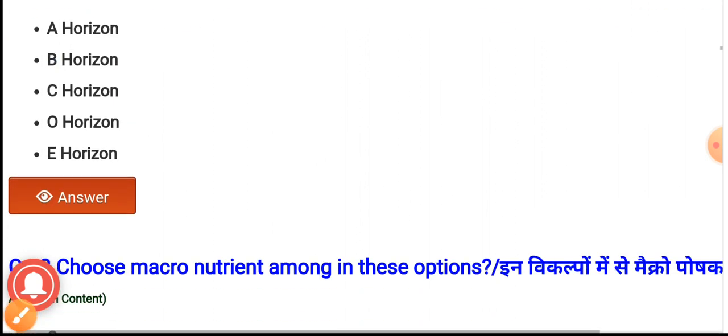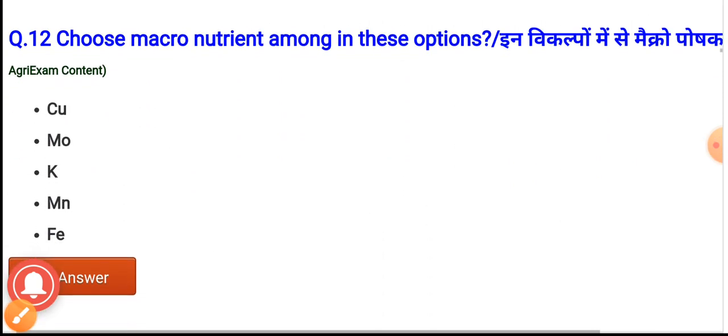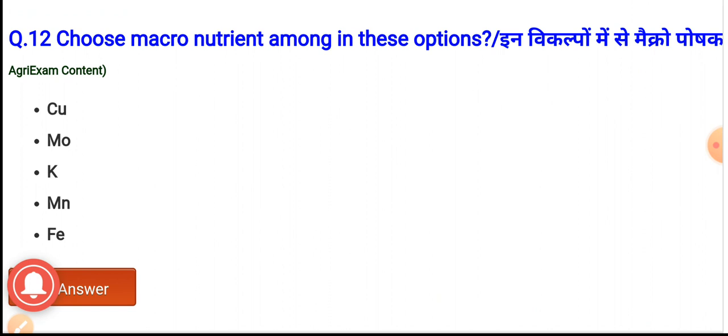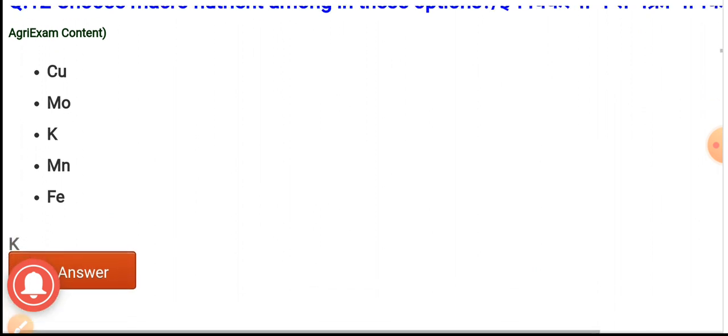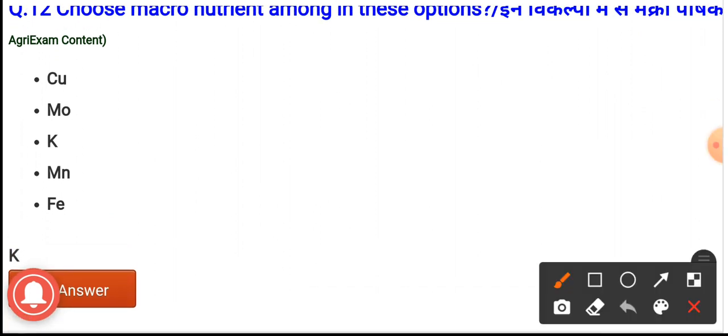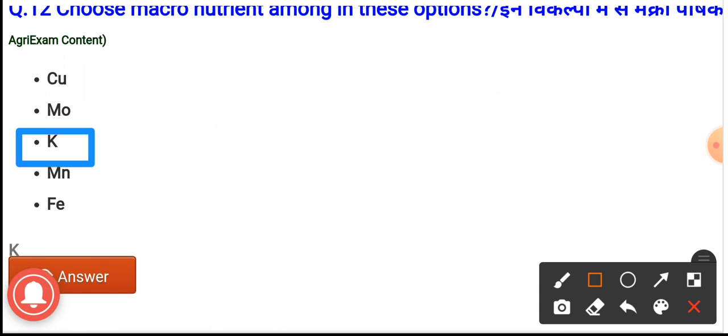Next question, question number 12. Choose the macronutrient among these options. We have to choose the macronutrient. Options are copper, molybdenum, potassium, manganese and iron. And the macronutrient which is present in this option, it is potassium. Option C, it is the correct answer.